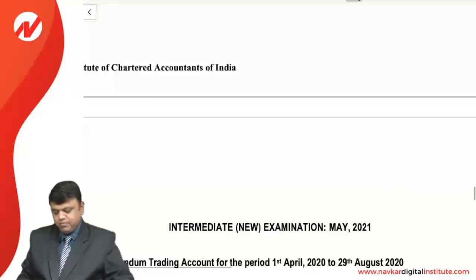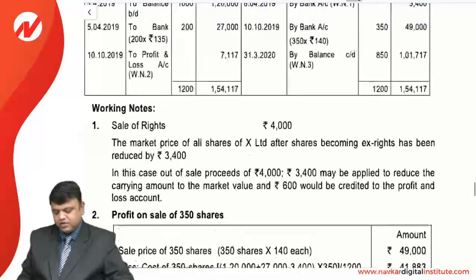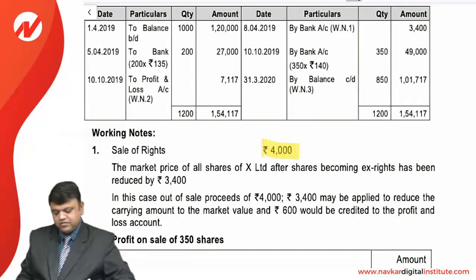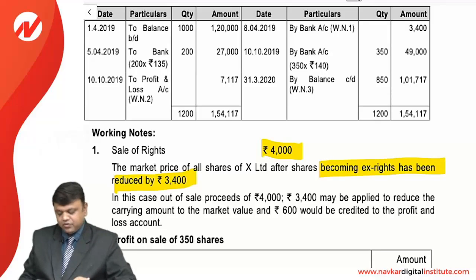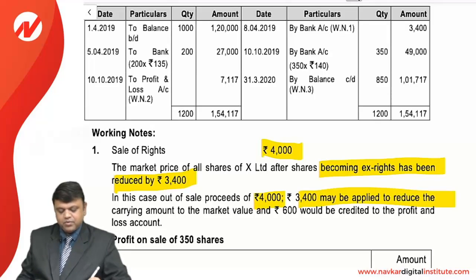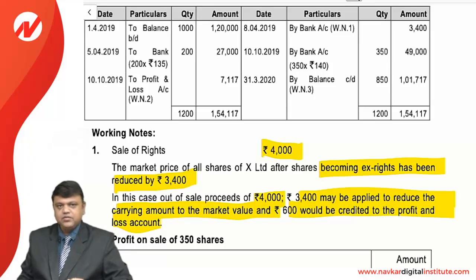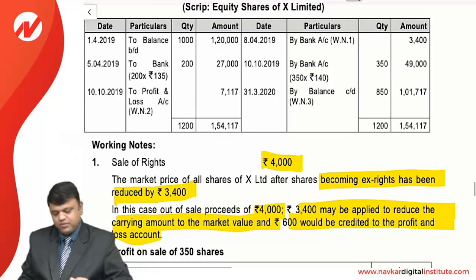These are playing a very important part, friends, that is working note. First of all, sale of rights, 4,000. The market value of X Limited shares becoming ex-right has been reduced by 3,400. So in this case, out of the sales proceeds of 4,000, 3,400 may be applied to reduce the carrying amount of the market value. So 600 would be credited to the P&L account. This is the first point that you should always keep in mind.